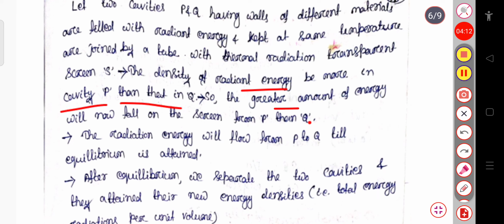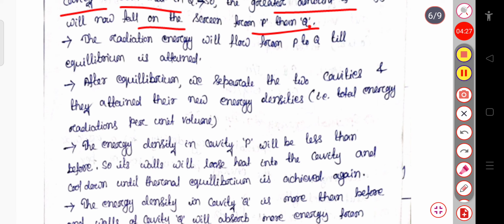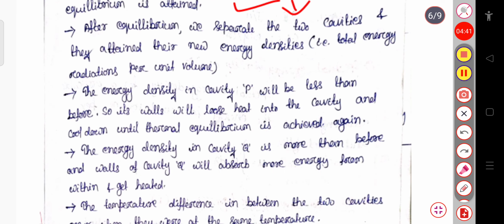The greater amount of energy will now fall on the screen from P than from Q. The radiation energy will flow from P to Q till equilibrium is attained, since P has the greater energy density than Q. After equilibrium, we separate the two cavities and they attain their new energy densities. Energy density means the total radiation energy per unit volume.